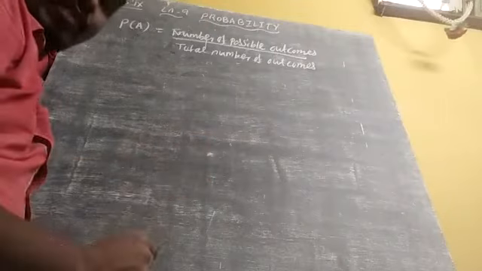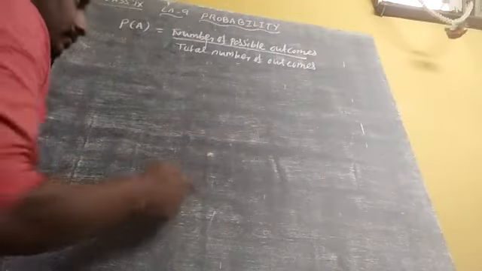This is the formula: P of A equal to number of possible outcomes by total number of outcomes. If they ask what is meant by probability, you have to say predictable and non-predictable events are called probability.